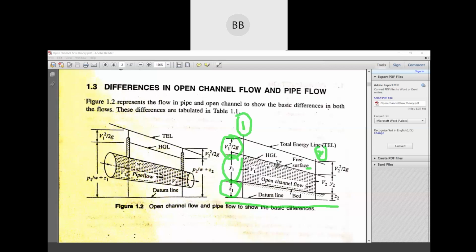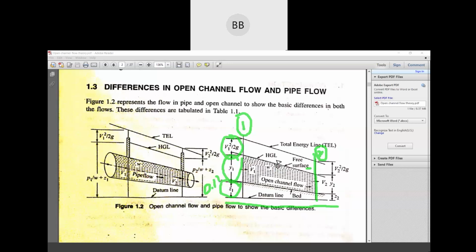You're getting my point? We have two sections, and for both sections we have considered one reference line from which we are going to measure total energy. It's just a common line from which we can start to measure the total energy, because we need datum head.